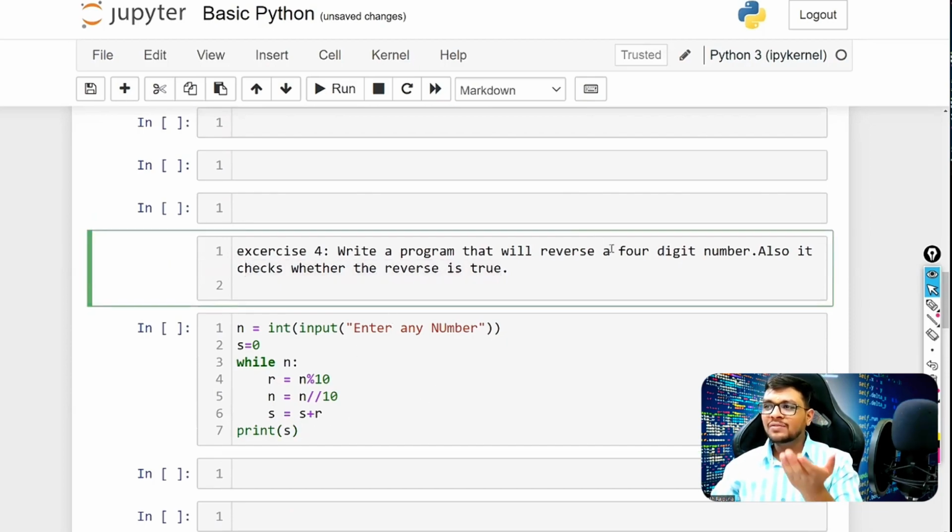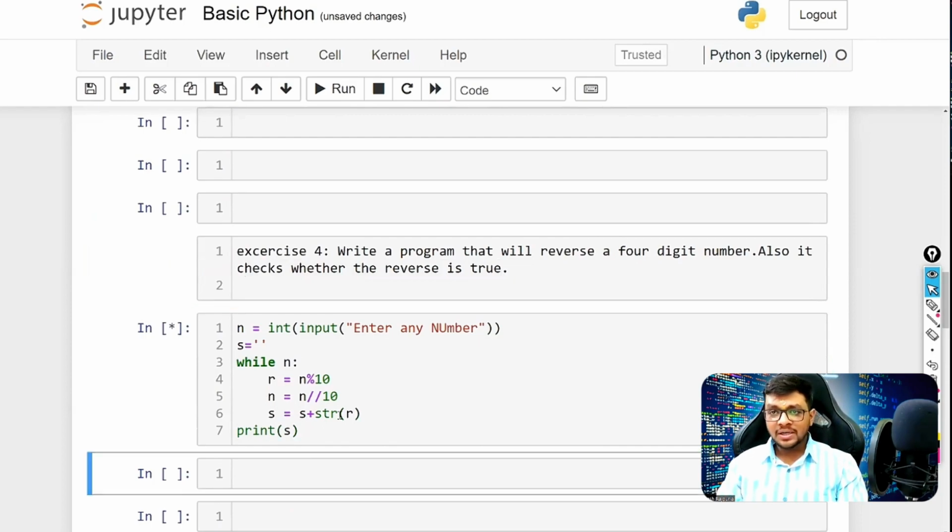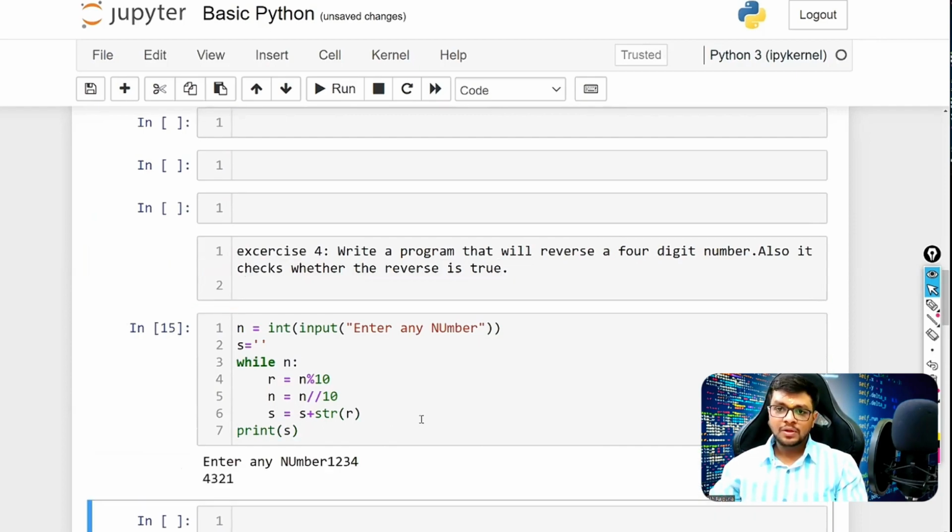Now I want to check if the reverse is equal to the original digit. So I need to store that reverse. How to store the reverse? In the same way, but this time we don't need the space. So S plus string of R. This would print the reverse of the digit first. Yes, see, 4 2 3 1, 4 3 2 1, 1 2 3 4 reverse we have printed.